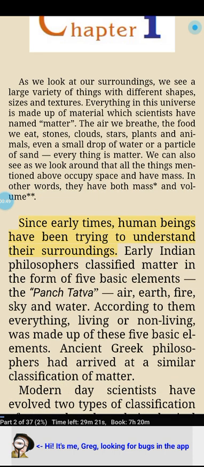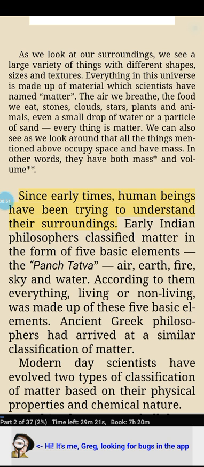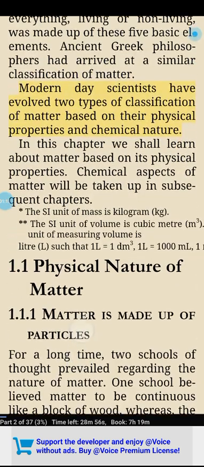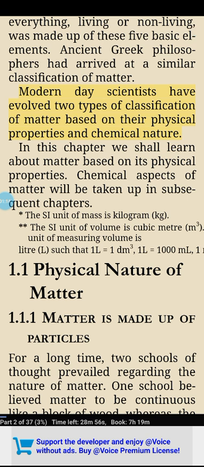Since early times, human beings have been trying to understand their surroundings. Early Indian philosophers classified matter in the form of 5 basic elements, the Panch Tattva: air, earth, fire, sky and water. According to them everything, living or non-living, was made up of these 5 basic elements. Ancient Greek philosophers had arrived at a similar classification of matter. Modern-day scientists have evolved 2 types of classification of matter based on their physical properties and chemical nature. In this chapter we shall learn about matter based on its physical properties. Chemical aspects of matter will be taken up in subsequent chapters.